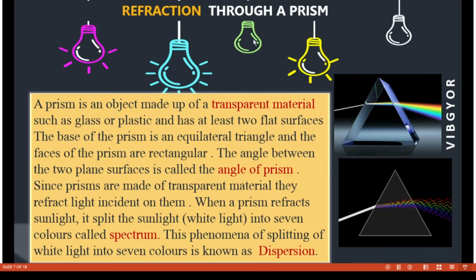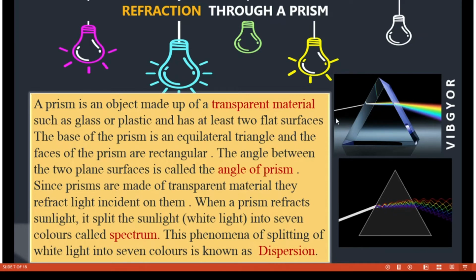So, refraction through a prism. What is a prism? A prism is basically an object made up of a transparent material such as glass or plastic, and the base of the prism is an equilateral triangle. The picture you are seeing is from the top view. So the picture is the top view of the prism.